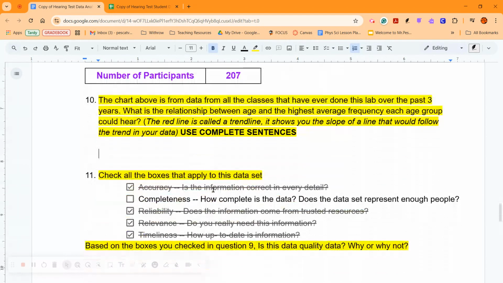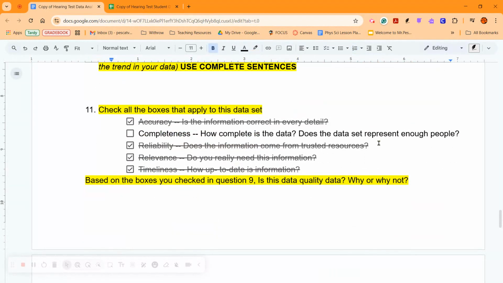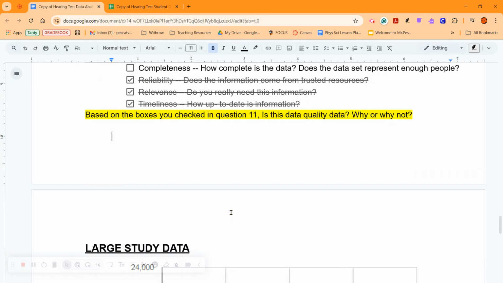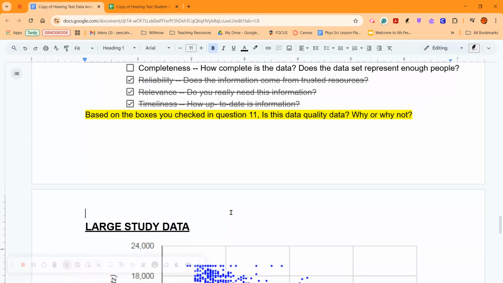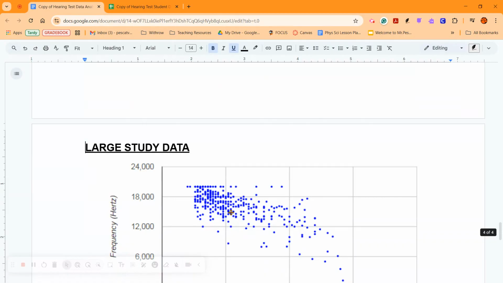That should be part of your answer for number 11. So think about that for question 11. Is this data quality data? Again, you can have a gray answer. Yes, it's better than what we've done. However, we're missing something about how the age range is still very specific. It's not wide enough to make a good answer. So hopefully you see this trend now of how to determine if your data is good or not.